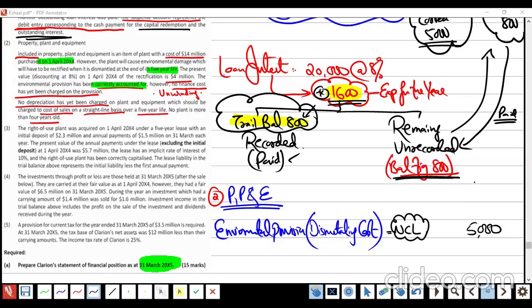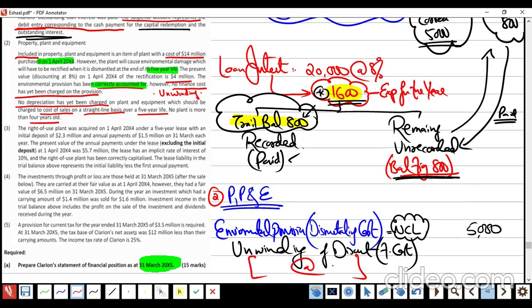Dismantling cost, we are aware, is a non-current liability, and the unwinding, which they missed. Unwinding of discount is known as the finance cost. So the finance cost unwinding is going to be calculated. We know the formula: we take the present value multiplied by the percentage. The percentage is given, 8%. The present value is 4 million, three zeros rounded.